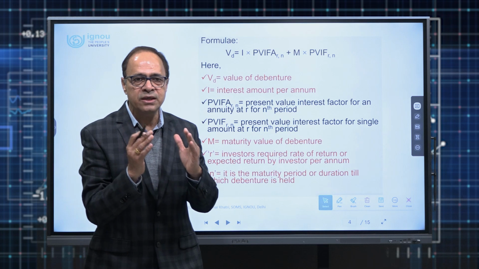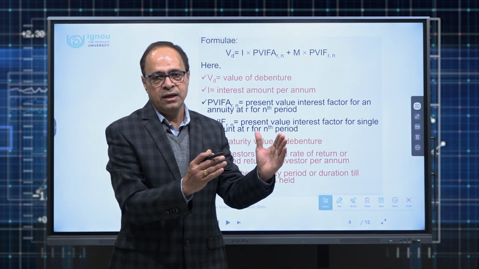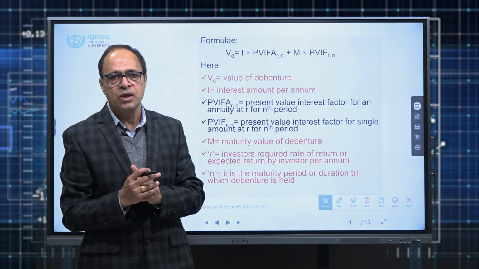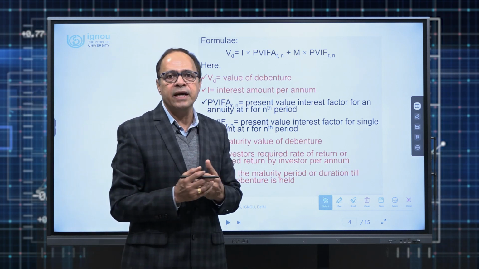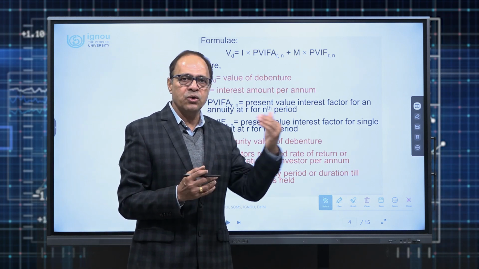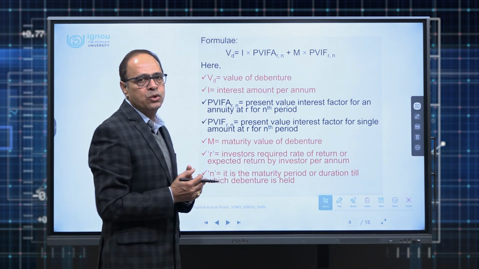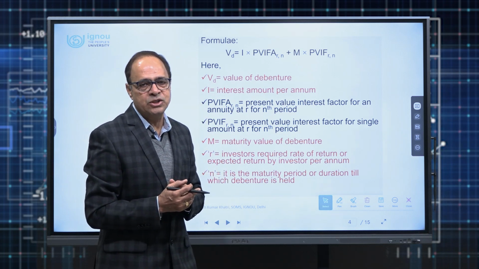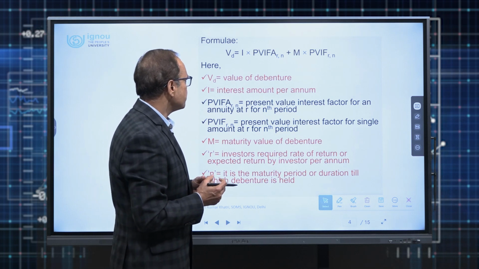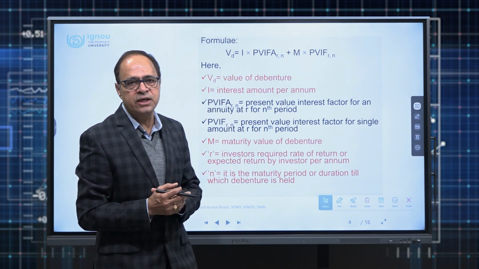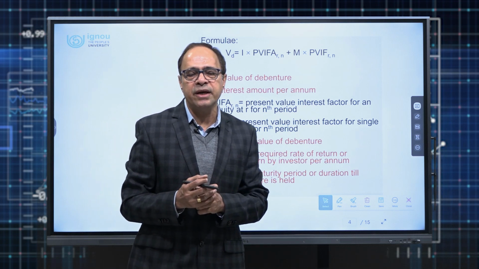Now since annual interest is the same every year, let us assume 9% debentures of rupees 100 each. So every year the investor will get rupees 9 year on year till the maturity date. So this 9 becomes like an annuity for a definite time period, that is the maturity period of the debenture. So I is multiplied with the future value interest factor for an annuity at a particular rate of interest.